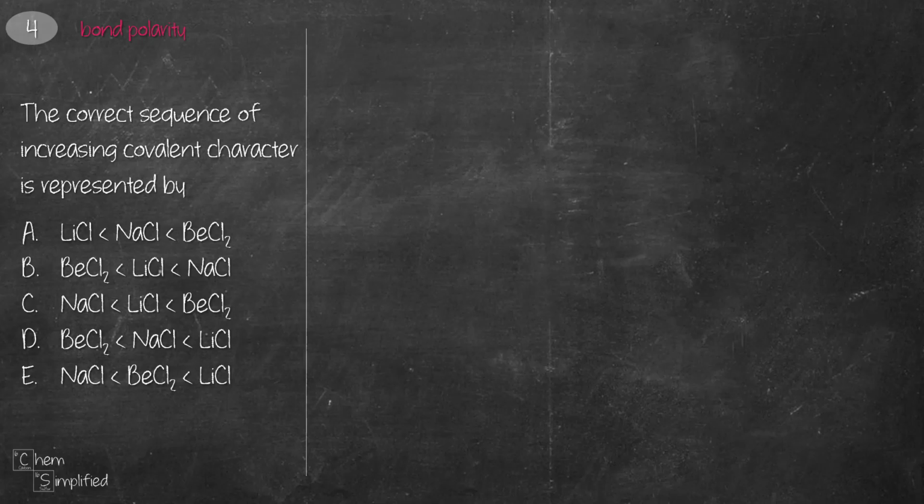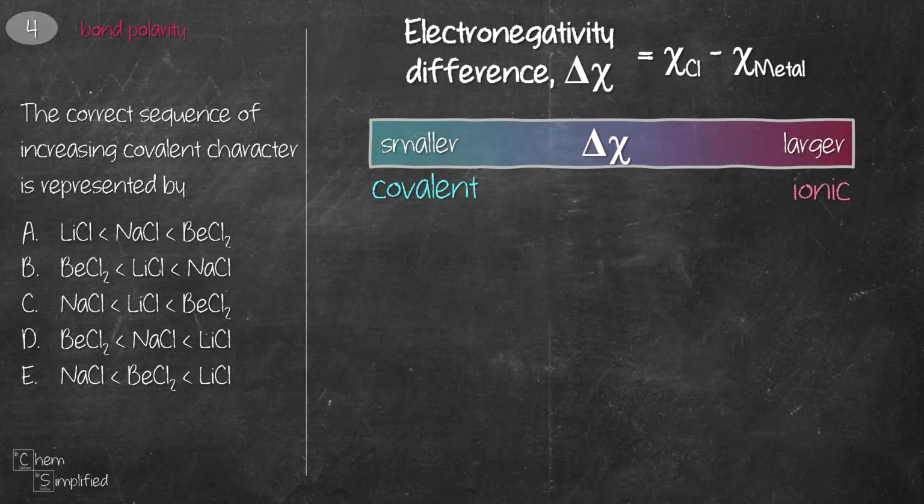This question focuses on bond polarity. Covalent character depends on the electronegativity difference. The smaller the difference of electronegativity, the more covalent character it has. Notice all these compounds have chlorine. That means we can just compare the electronegativity of the metal. The larger the electronegativity of the metal, the smaller the electronegativity difference, and that means the higher the covalent character.